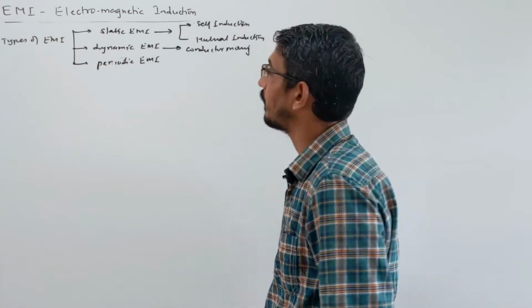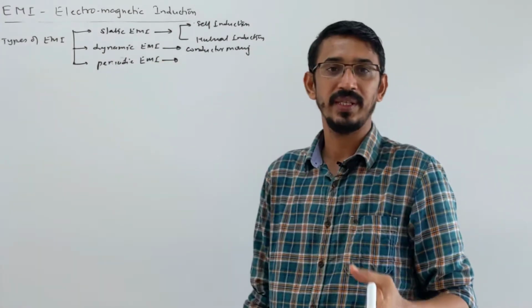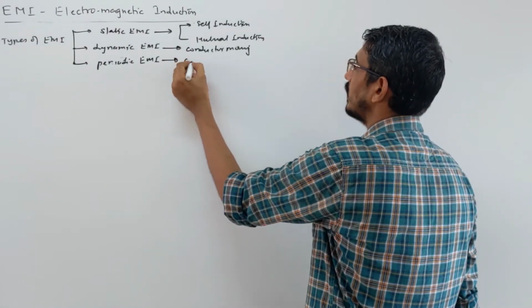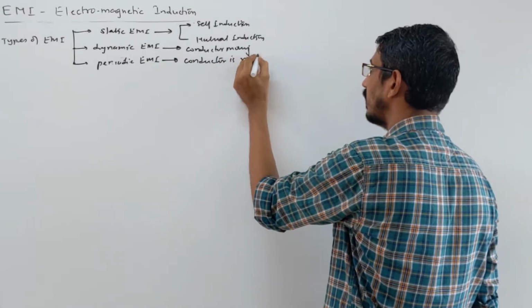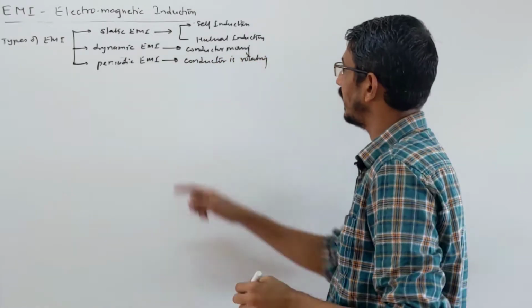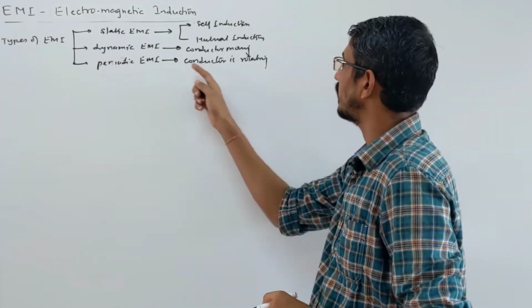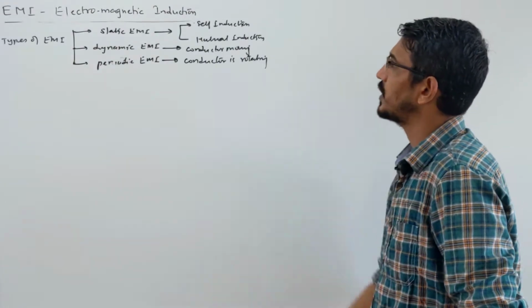Periodic EMI happens when the coil is rotating, as in your generator or dynamo. Dynamic means moving in a straight line, linear motion. Periodic means the conductor is rotating.